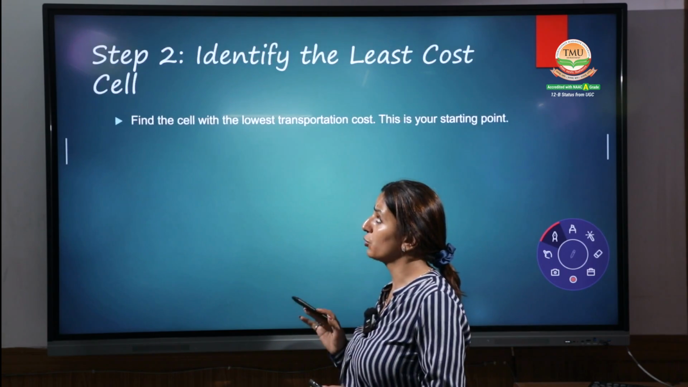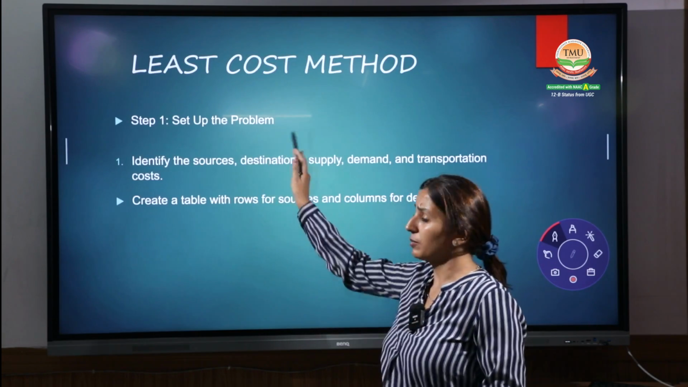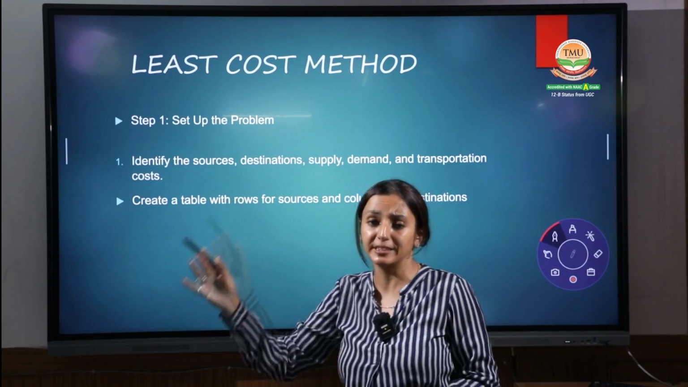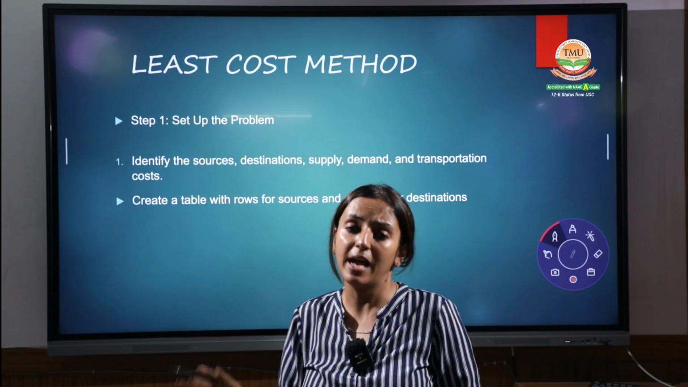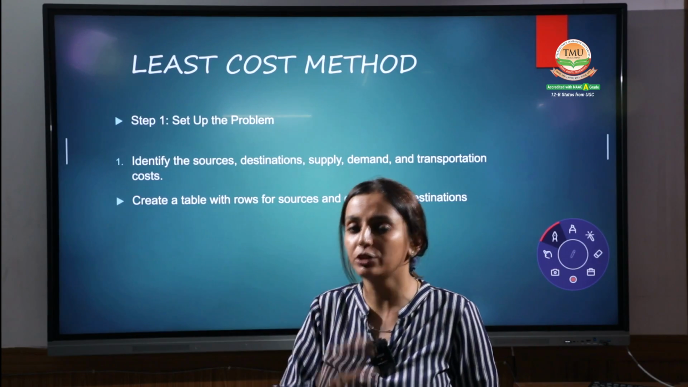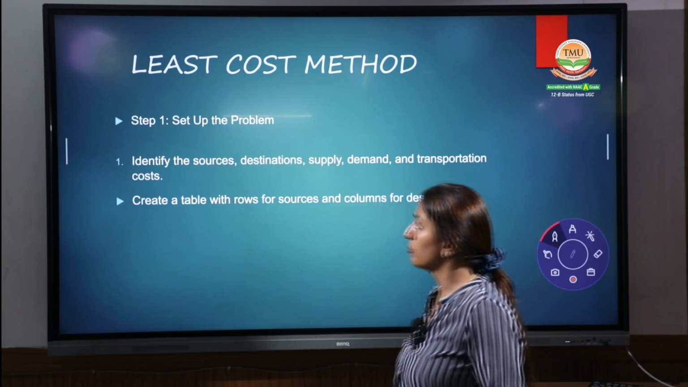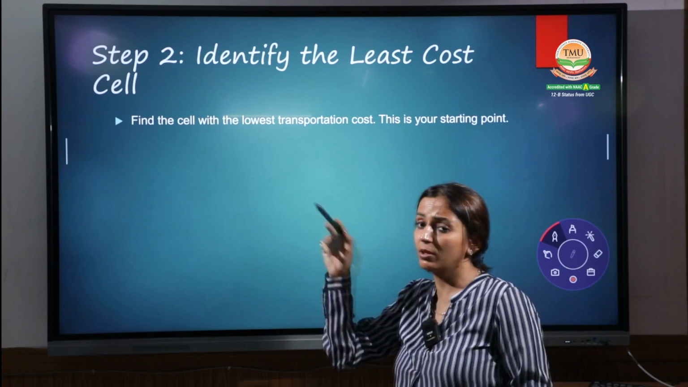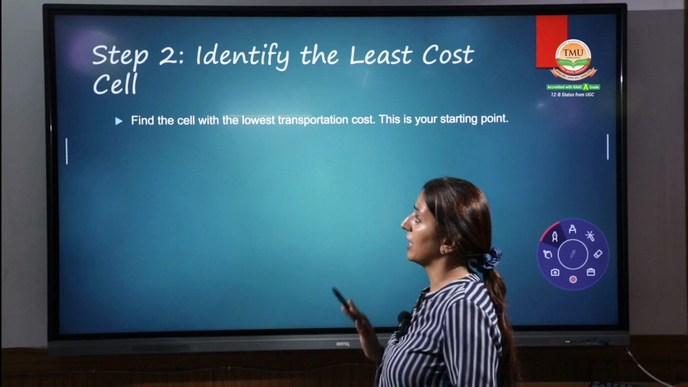See, I'm showing you the steps again. Step 1, set up the problem. You have to prepare a proper matrix, identify the source, destination, their demand, supply and the cost per unit for each source to the destination. Step 2, find the cells with the lowest cost. You have to find out the lowest cost one. This is your starting point.